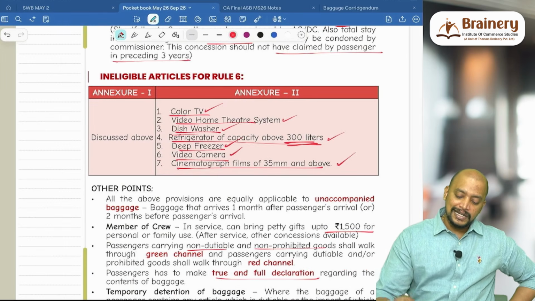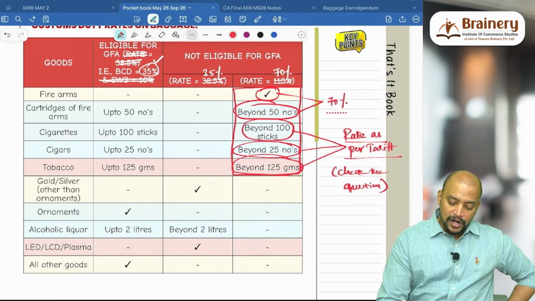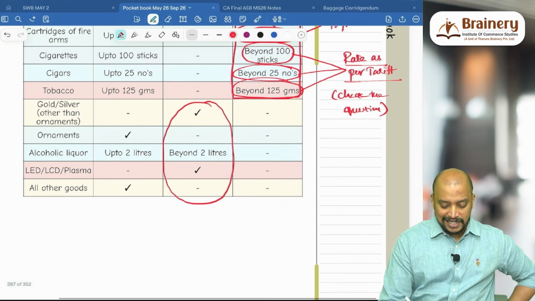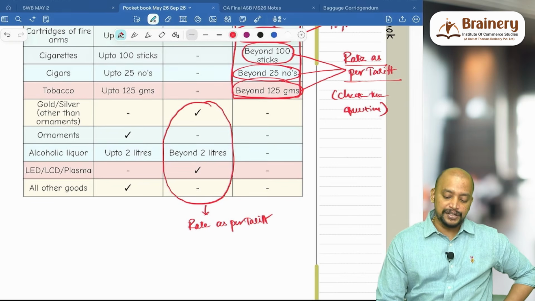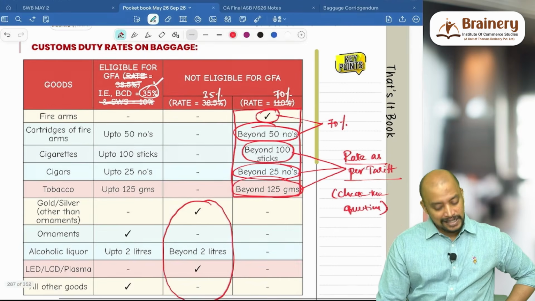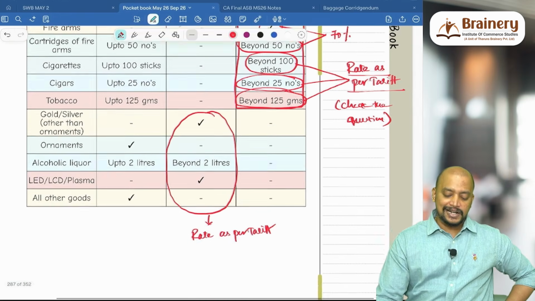Then sir, here we should change this now, sir. Even for this, not eligible for GFA, this beyond 2 liters etc., should we take the rate as per tariff? Yes, rate as per tariff. Rate as per tariff should be taken in these two cases. Then here the 35% does not make sense. Yes, the 35% does not make any sense here, so we need to take the rate as per tariff.